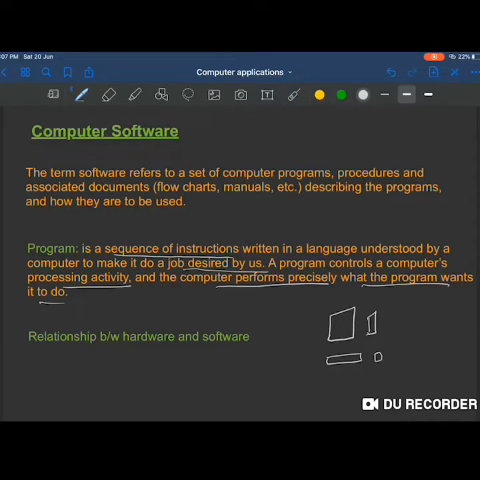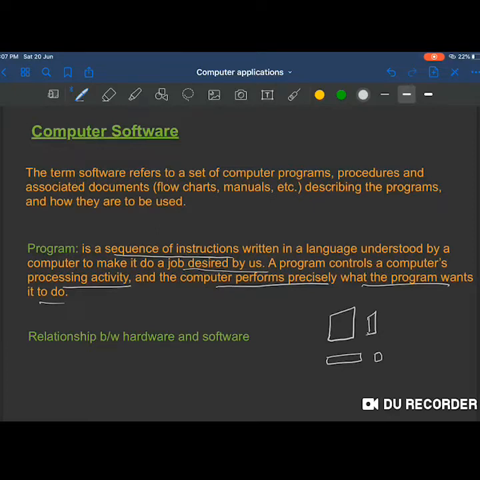What output do I need to give, right? So to detect all these functions, to perform and to give any meaningful output, it needs to be programmed. It needs to be given certain instructions that it is able to give some sort of output that is desired by us, right?